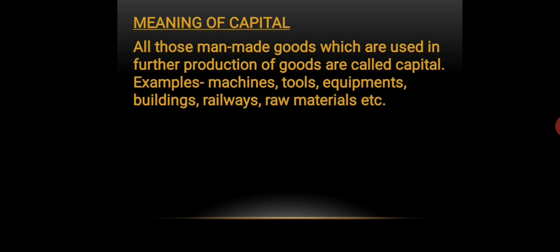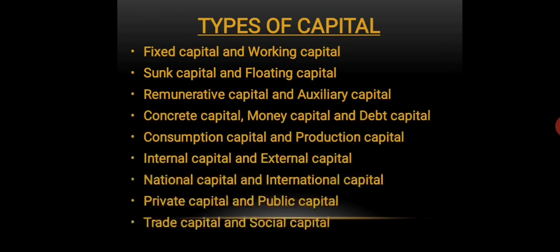Now let us understand the different types of capital. We can classify the different types of capital depending upon its use and its nature. The first one is fixed capital and working capital.